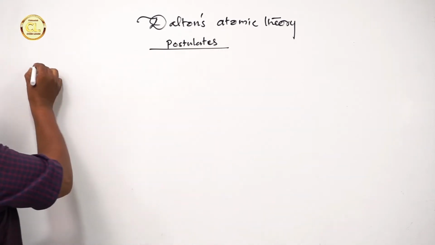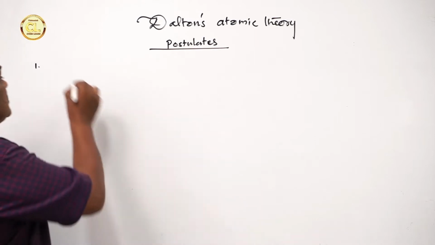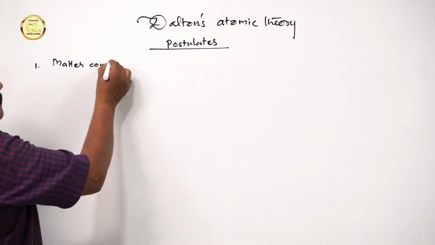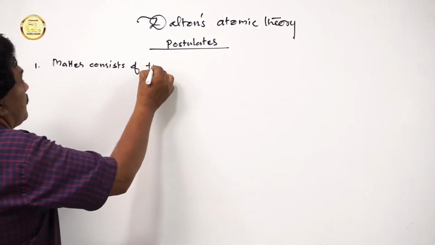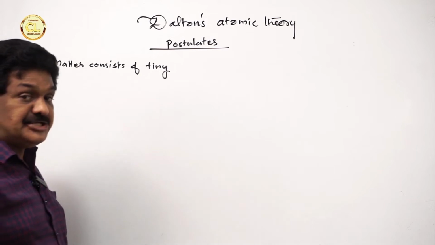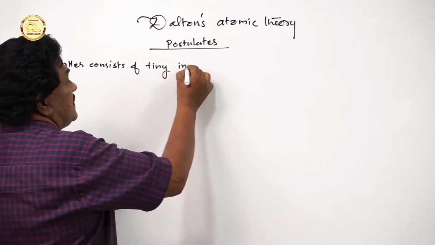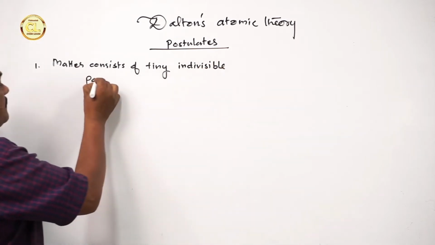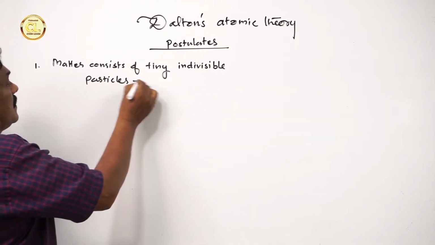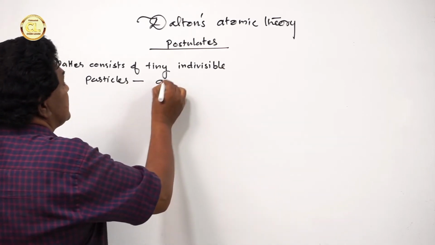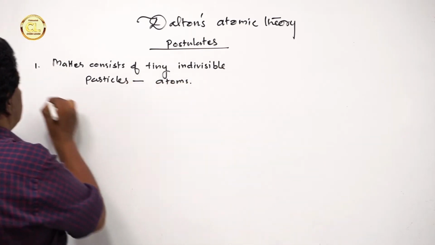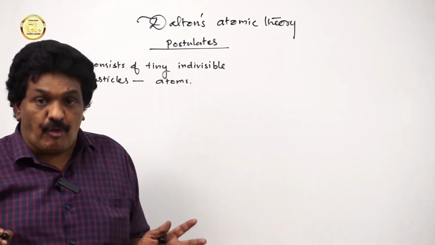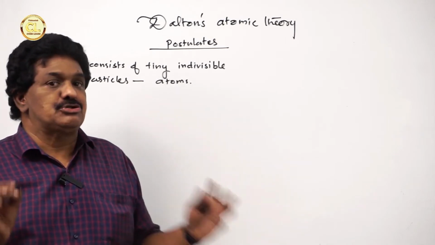First postulate is that matter consists of tiny indivisible particles called atoms. Second postulate is that atom can neither be created nor be destroyed.